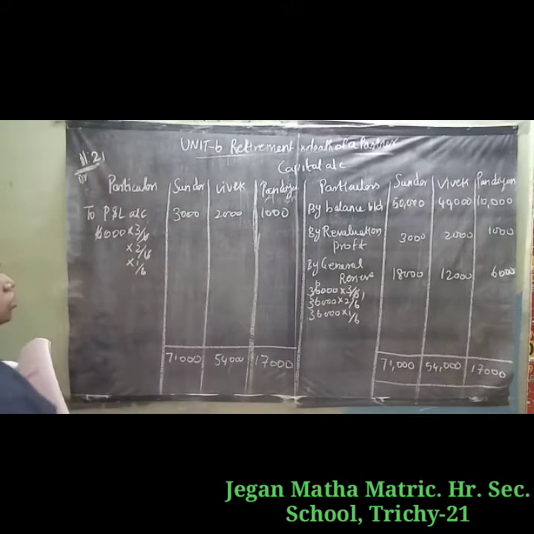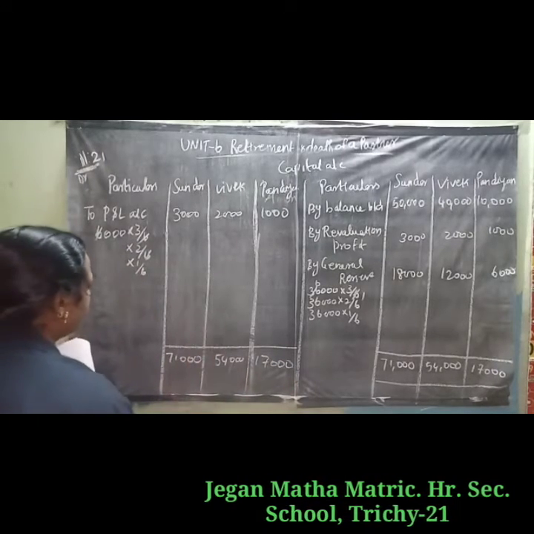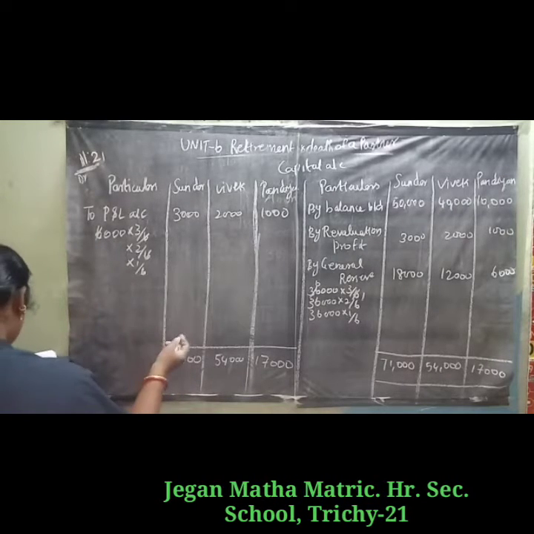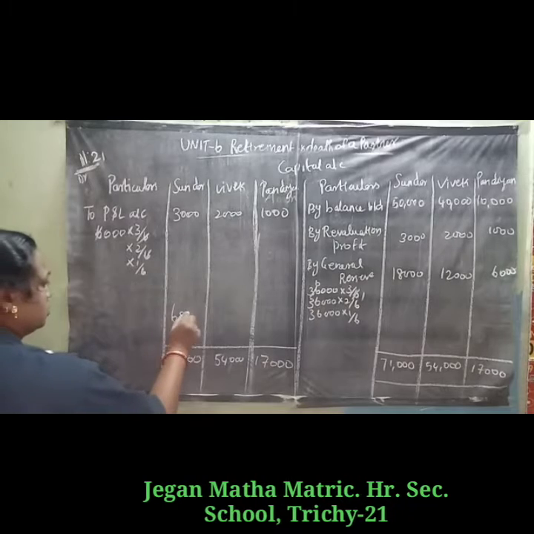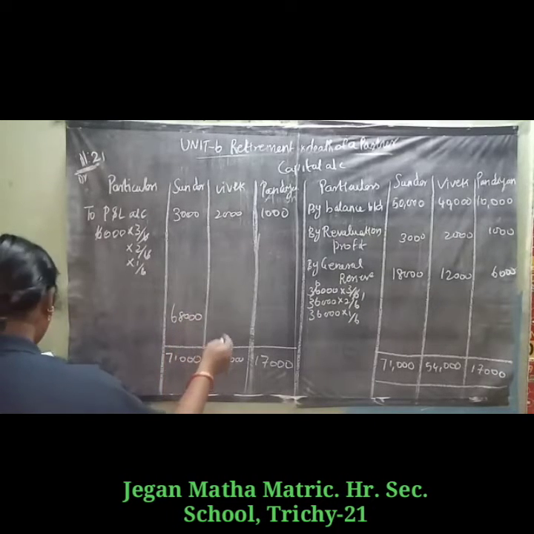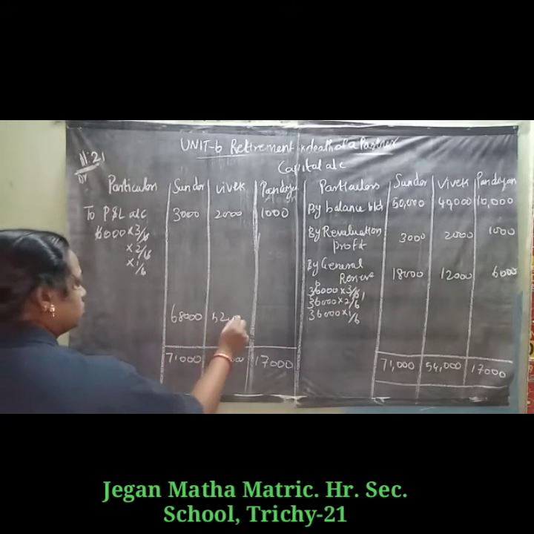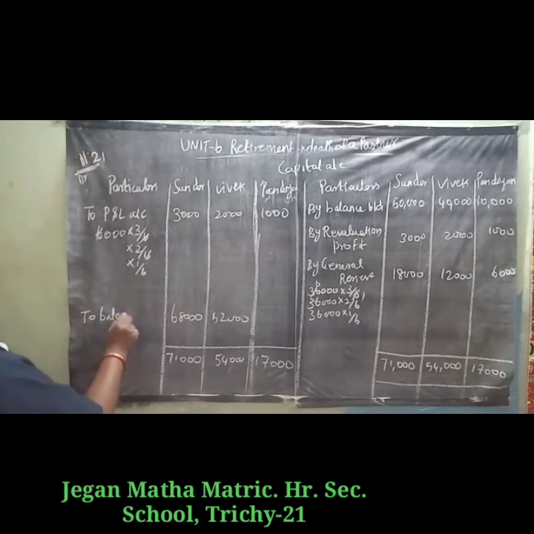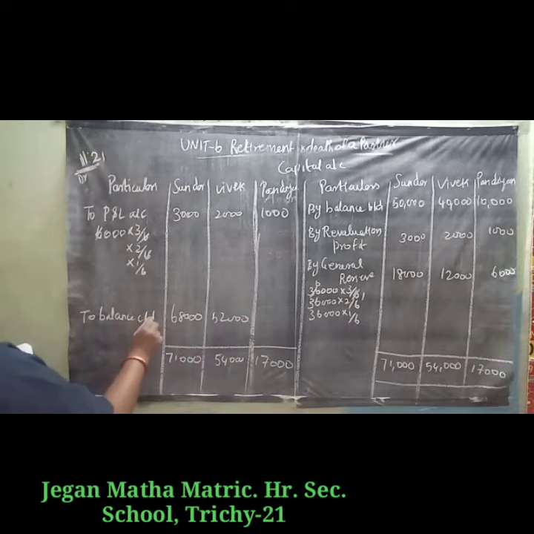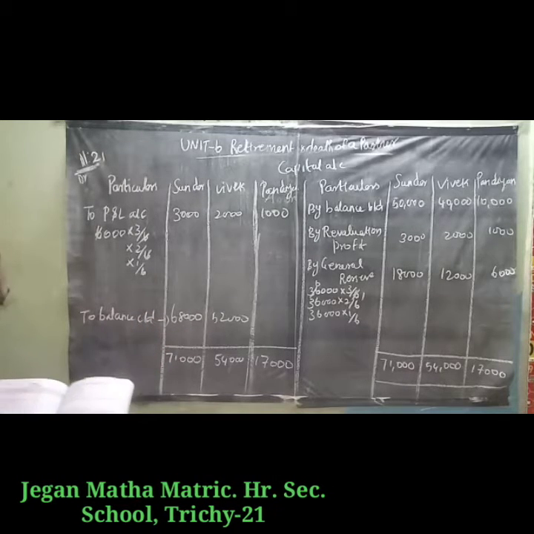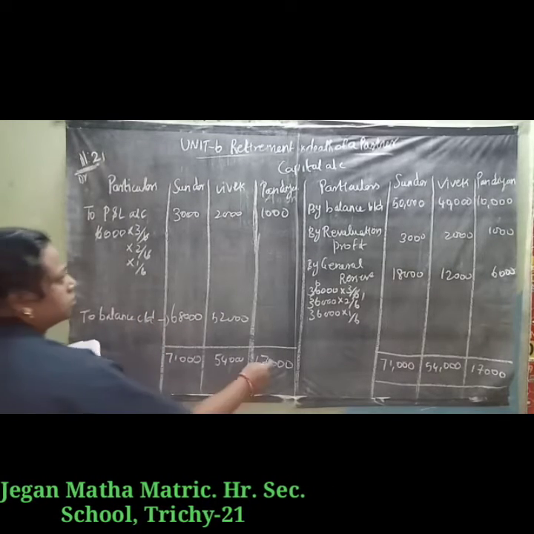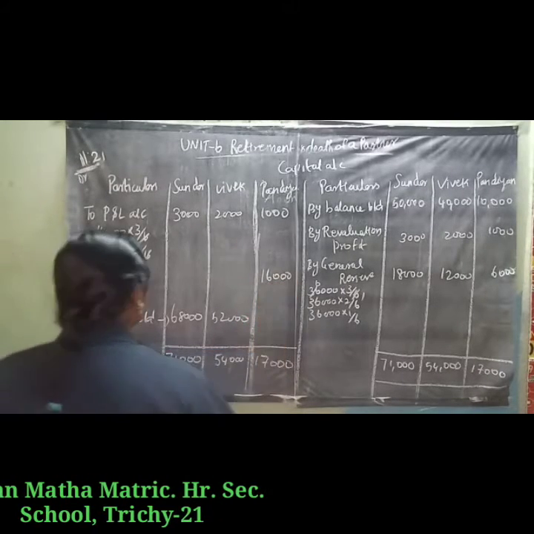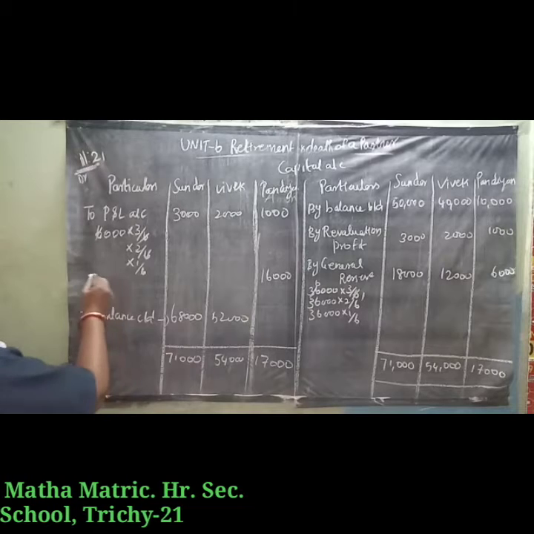Sundar and Vivek are continuing partners, so 71,000 minus 3,000 is 68,000. For Vivek, 52,000. So to balance, C by D. Pandian's final amount due was not paid, so the remaining amount 16,000 we consider as the loan account, Pandian's executor's loan account.